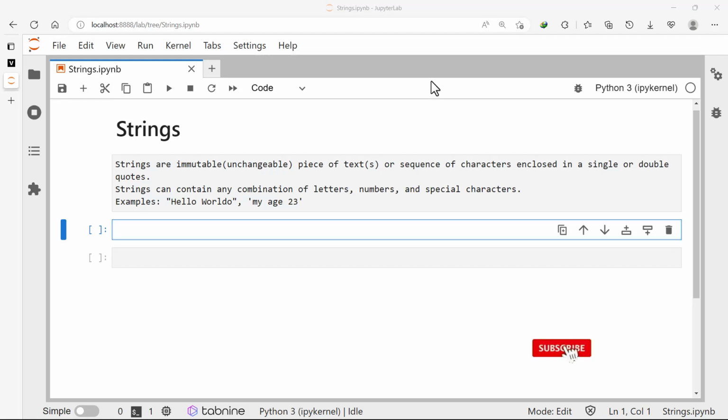Welcome back. Every bigger thing that we are going to build will be based on these data types. So it's good you familiarize yourself with the basic things before we move on to complex things.